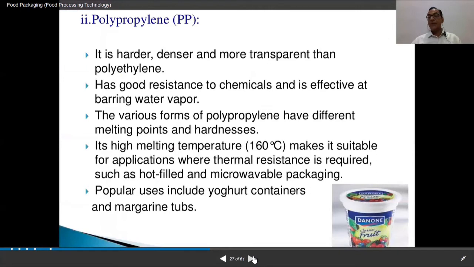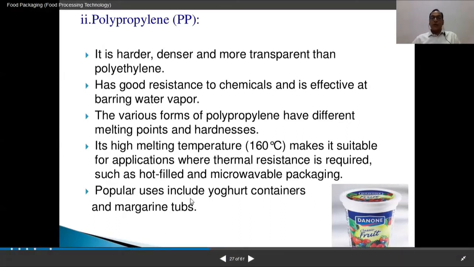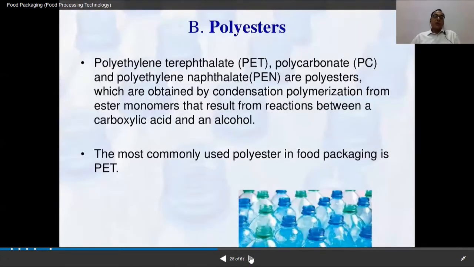Then polypropylene. Most of our Danone fruit yogurt boxes and curd boxes are mainly made from polypropylene. It is harder, denser, and more transparent than polyethylene. It has good resistance to chemicals and is effective as a water vapor barrier. Popular uses include yogurt containers, margarine tubs, butter tubs, and butter spread tubs, and they are all made of polypropylene. And next come the polyesters.